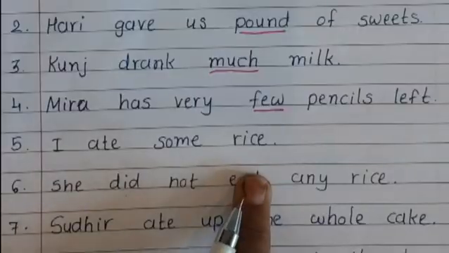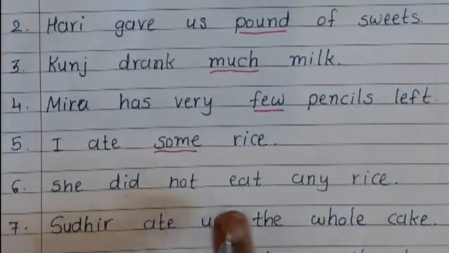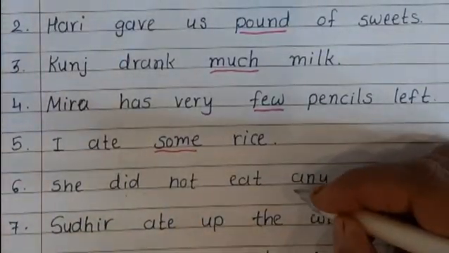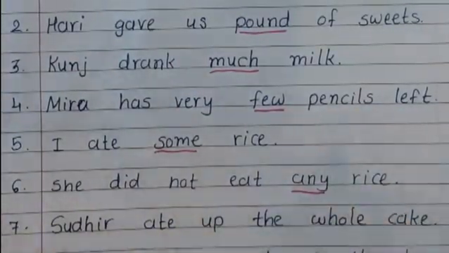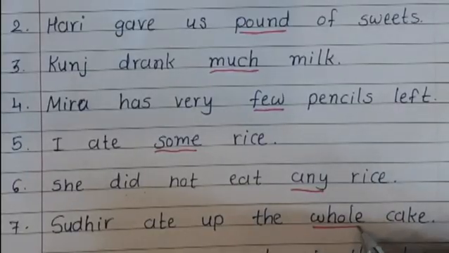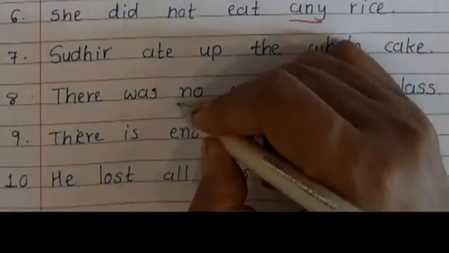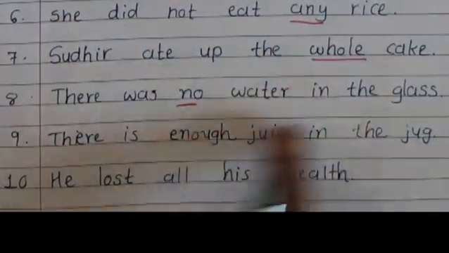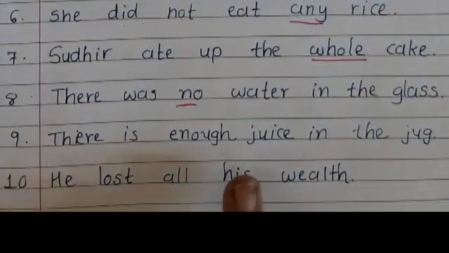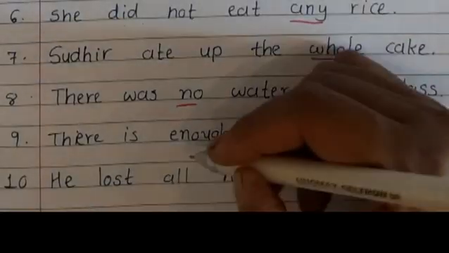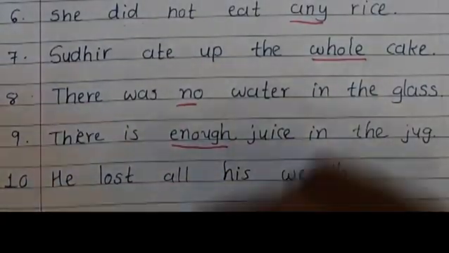I ate some rice, which tells us about the quantity of rice. She did not eat any rice. Here we have any, which also tells us the quantity of rice. Sudhir ate up the whole cake. Whole tells us about the quantity of cake. There was no water in the glass. Here we have no, which tells us how much water was there in the glass. There is enough juice in the jug, enough, and he lost all his wealth, all.